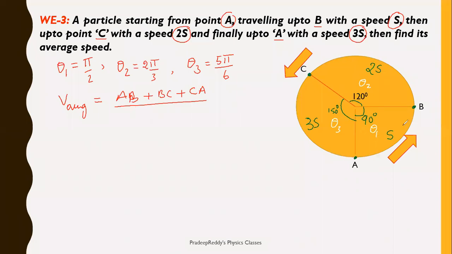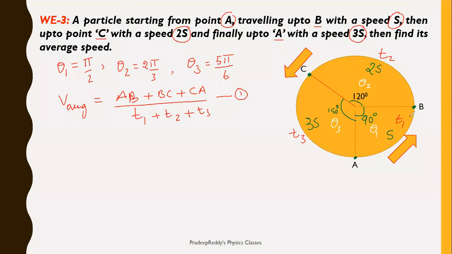From A to B it is taking some time, T1. From B to C it is taking some time, T2. From C to A it is taking some time, T3. Therefore, T1 plus T2 plus T3. This is equation number 1.